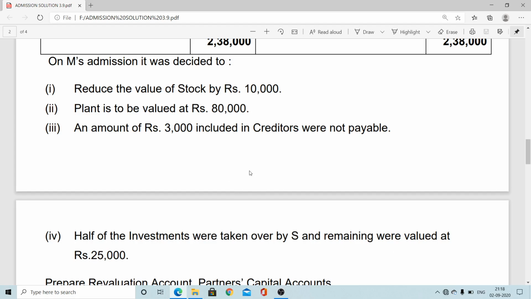So total 40,000, 50% means 20,000, another 50%, 20,000. 50% taken over by one partner, so the remaining 50% value should be 20,000. If it is shown as more than 20,000, the increased part will come on revaluation. If it is shown as less, that will also come on the revaluation account.